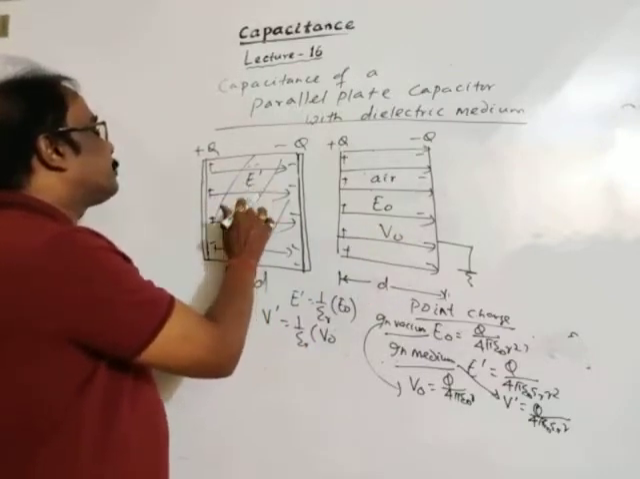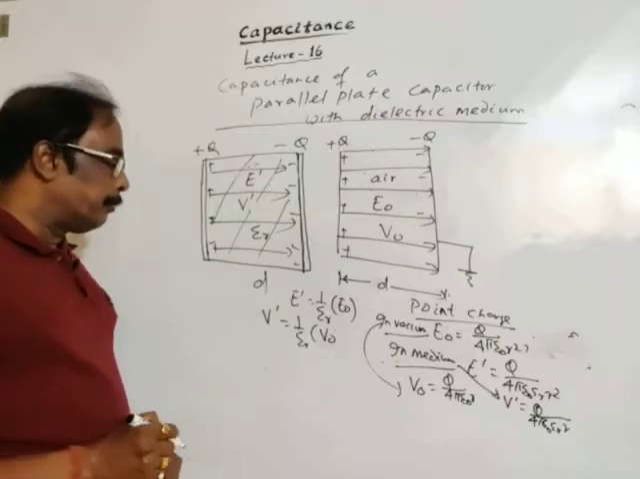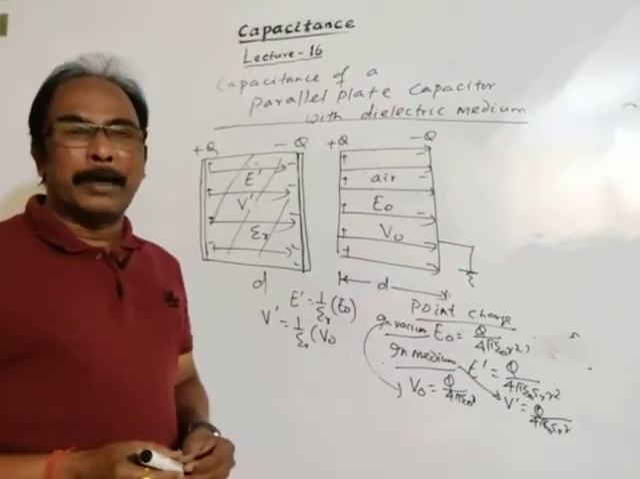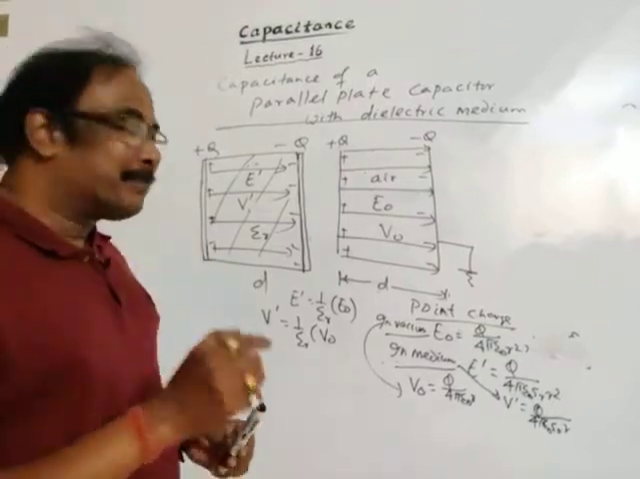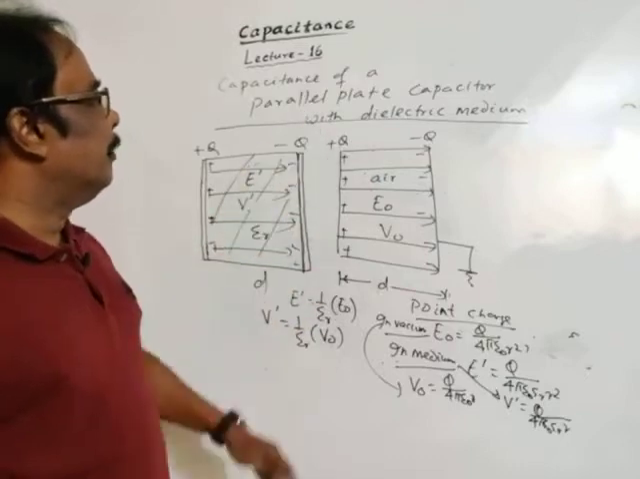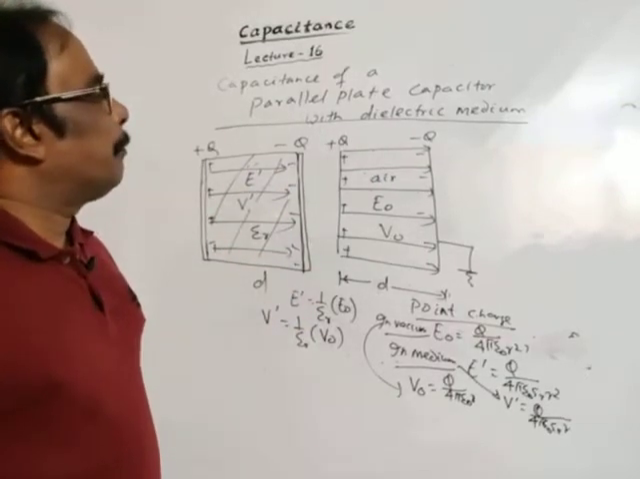This is V dash, this is E dash. So electric field or potential decreases in the presence of a dielectric medium by 1 by epsilon r times. This is our basic concept. Then we will move to the capacitance of a parallel plate capacitor.